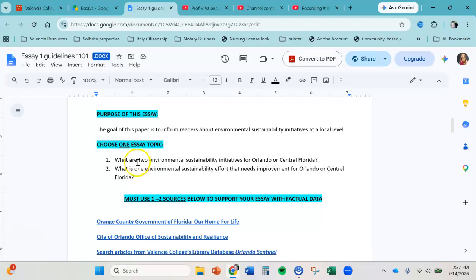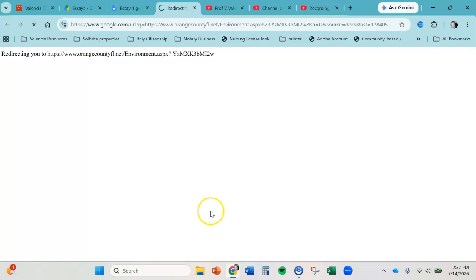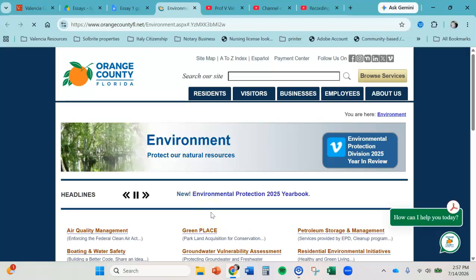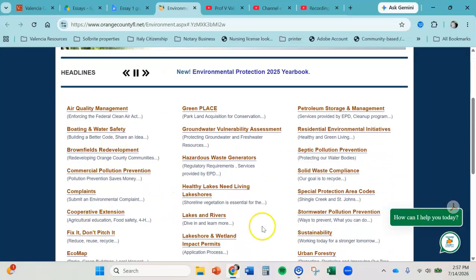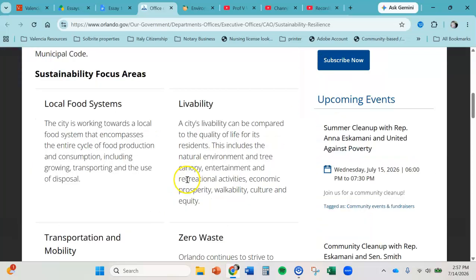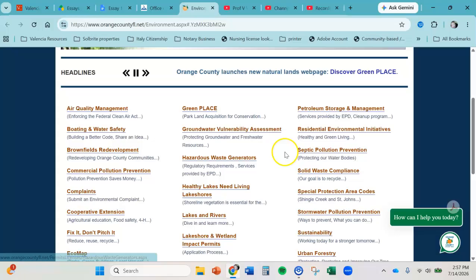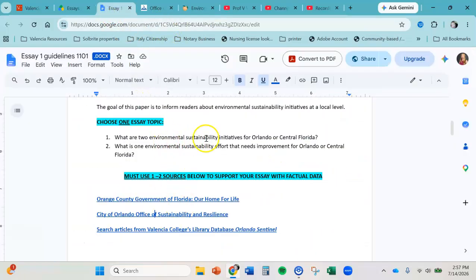The first topic is finding 2 environmental sustainability initiatives in the city or the county. And that's fairly easy to do. You just hop on one of these sites. I've already made it tailored to the environment, and you just pick 2 of these. Okay, just pick 2. Or you can go to the city and you're, again, just pick 2. Okay, and you could use a combination of what you found on the city and the county websites, but you're just picking 2 environmental sustainability initiatives.